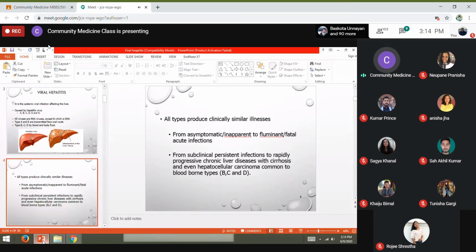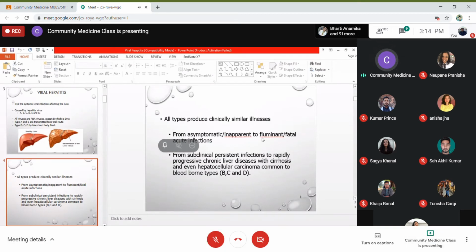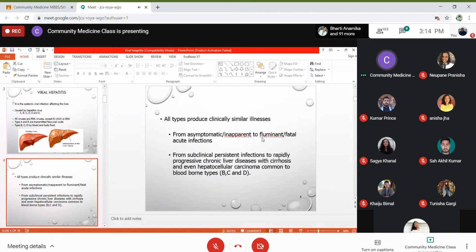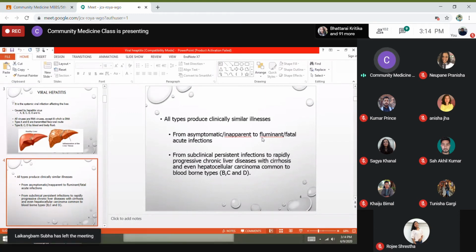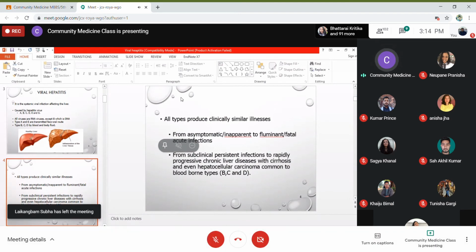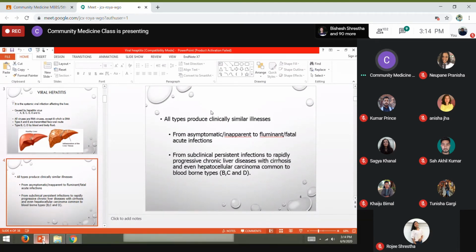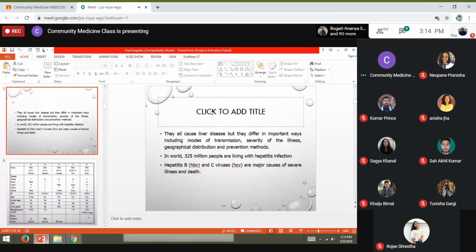These hepatitis viruses are also one of the causes of liver CA, hepatocellular carcinoma, and the commonest ones are B, C, and D, not A and E. A and E don't lead to this, but B, C, and D lead to chronic liver diseases like CA and cirrhosis of the liver.